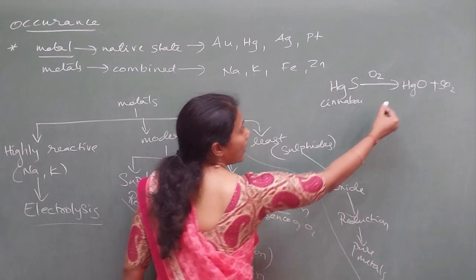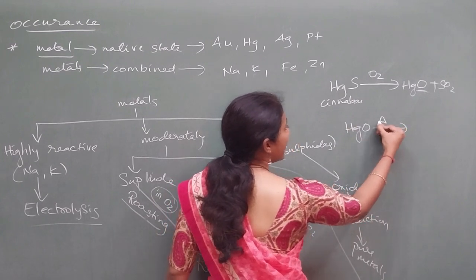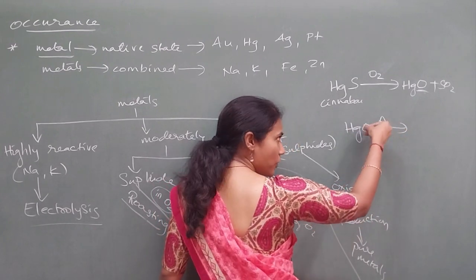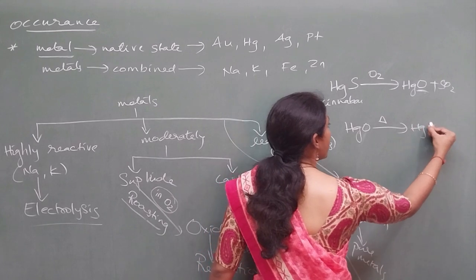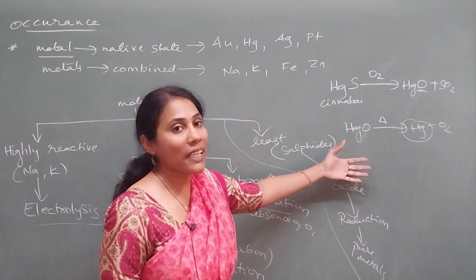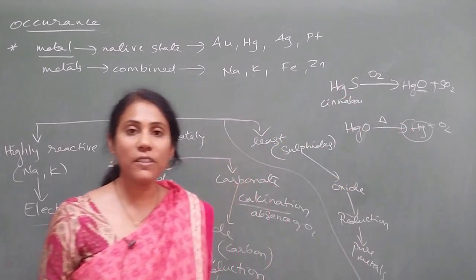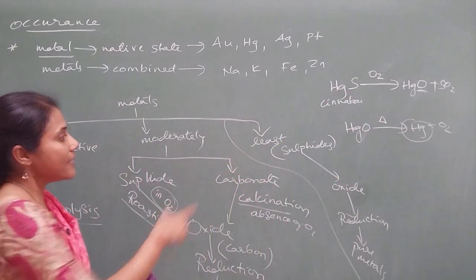And later you have to remove the oxygen part. So how do you remove that oxygen part? When you heat it, this oxygen will go away and you will get Hg plus O2, and this is a pure form. See here, no need to mug up. If you know this logic, based on this you can write the chemical equation. Okay, so now this is over.